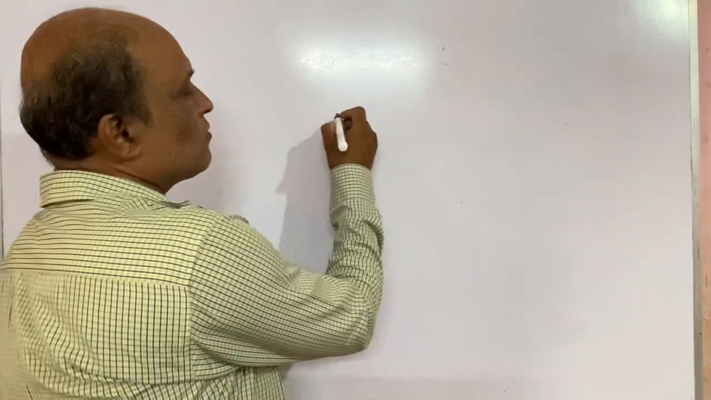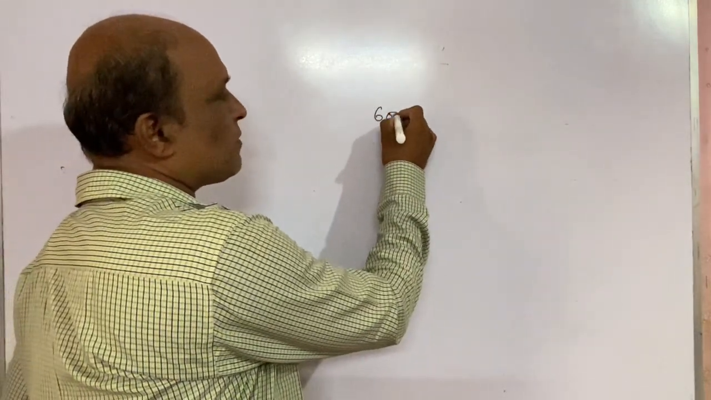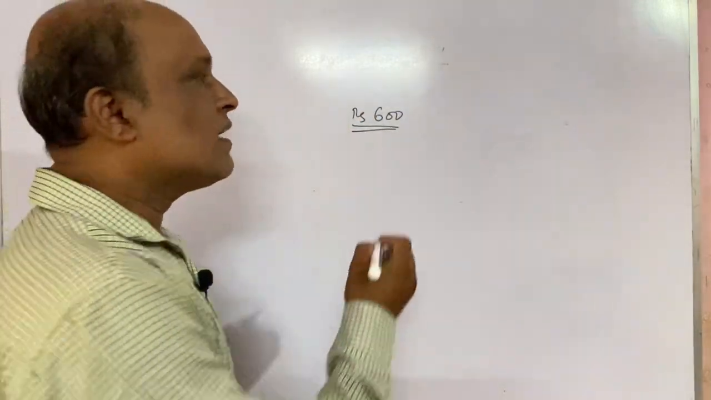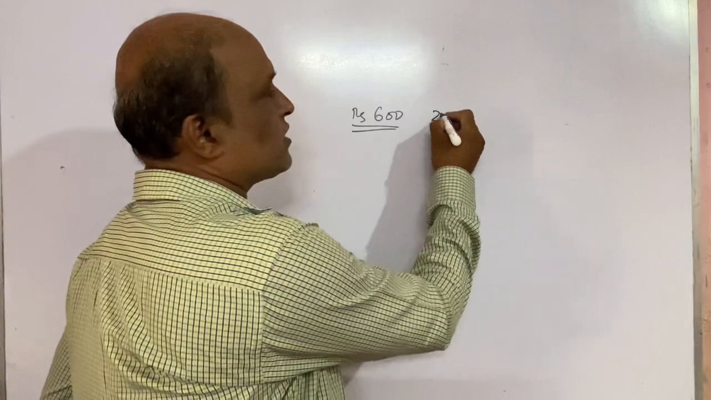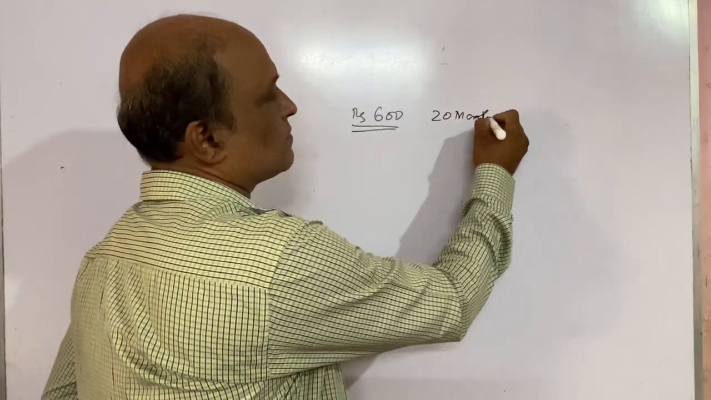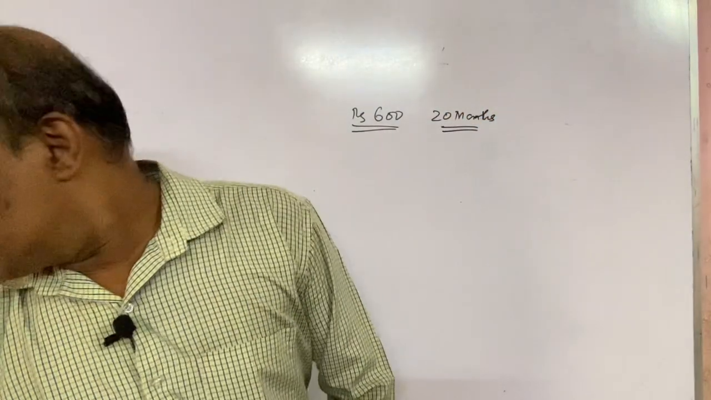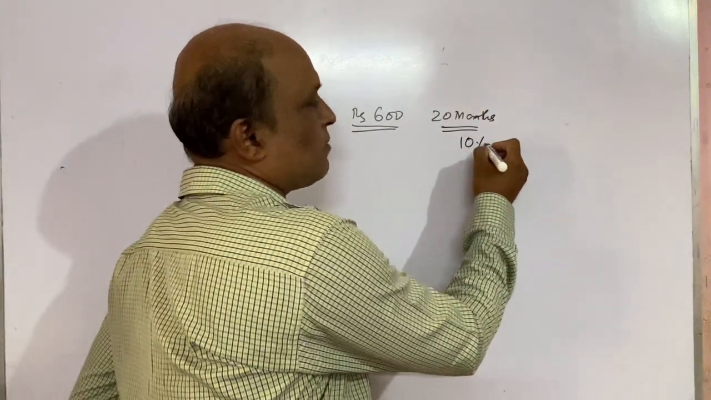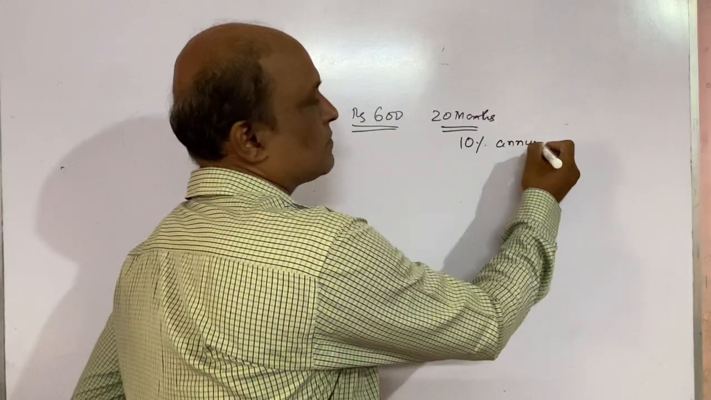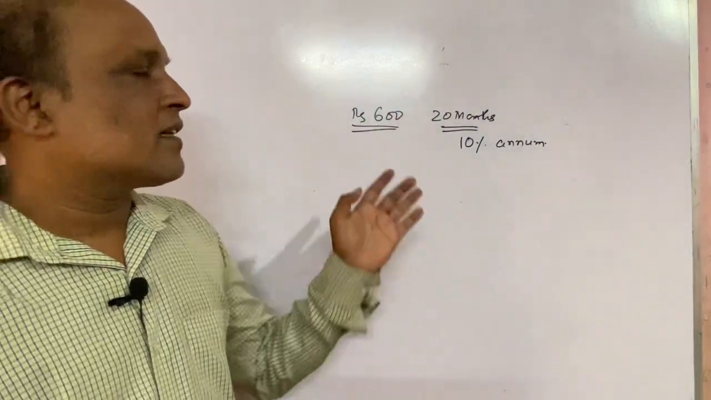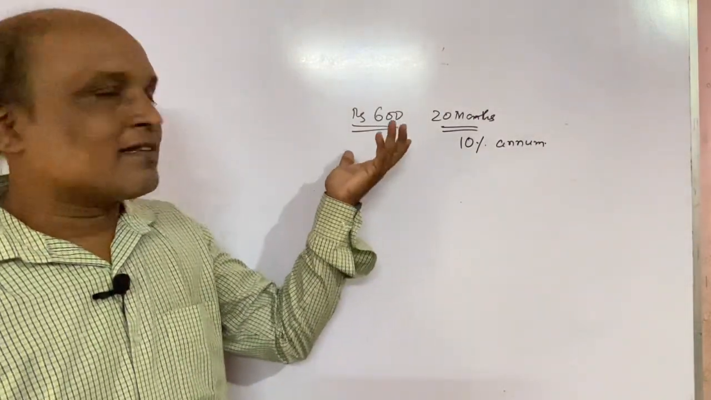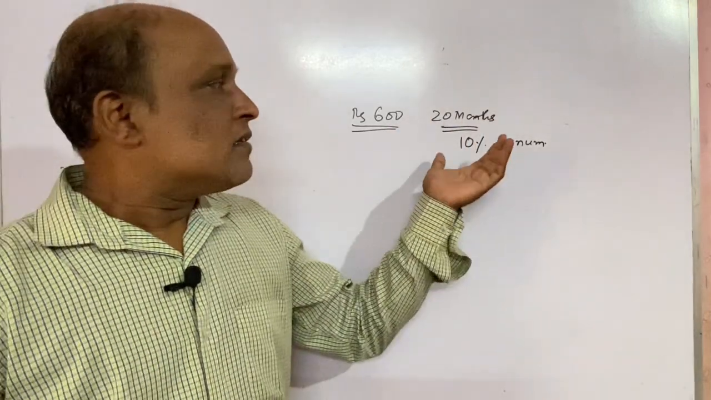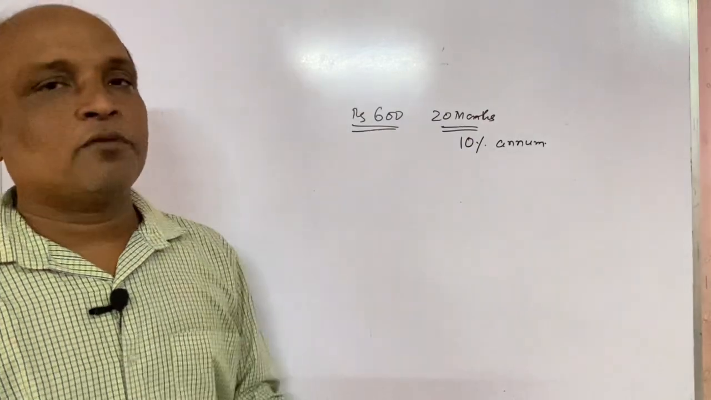Now he says we have a person who deposits 600 rupees per month, and he is depositing for 20 months. Clear the question? He is depositing for 20 months and the rate of interest is 10% per annum. Clear what I am saying? There is a person who deposits 600 per month for 20 months, and the rate of interest is given as 10% per annum.